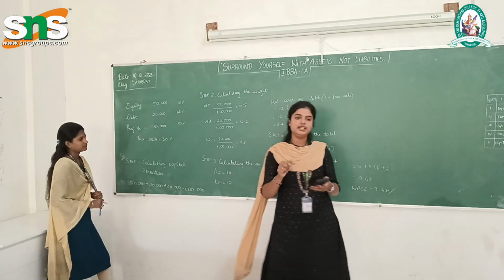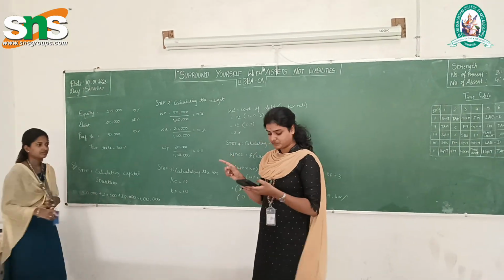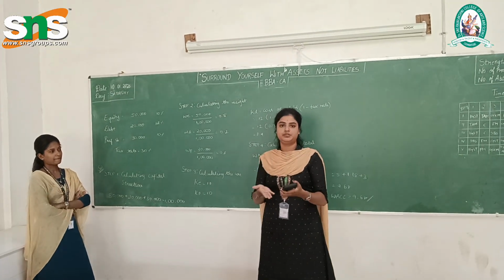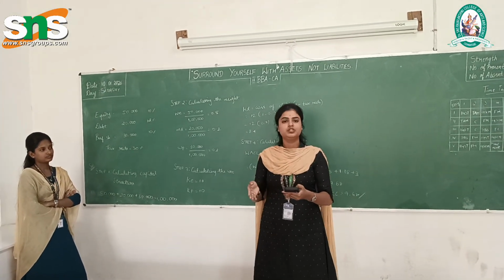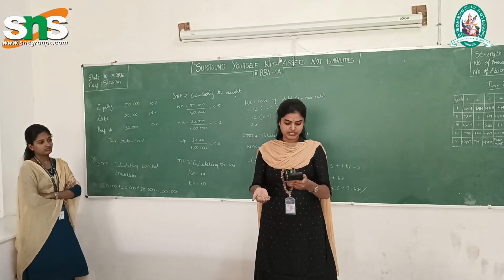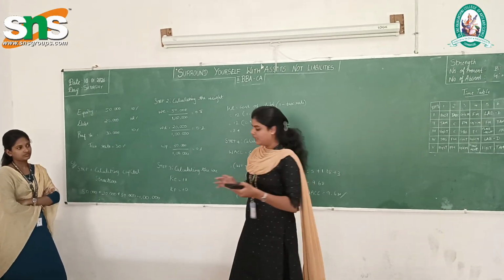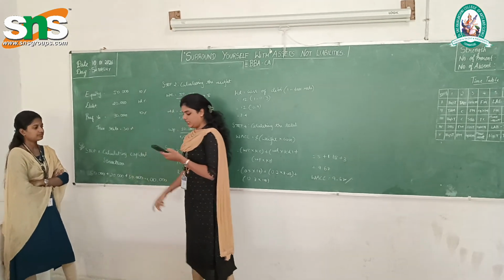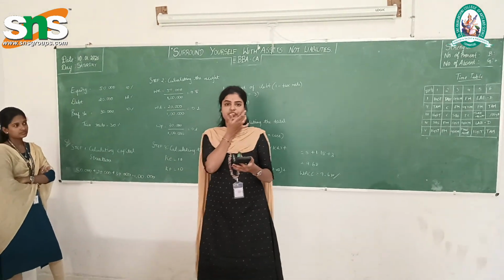Why have we taken equity as 50,000? Equity is about ownership, my own investment in the bakery. There is no compulsory repayment for it and no fixed dividend. Preference capital of rupees 30,000 at 10% carries a fixed dividend.